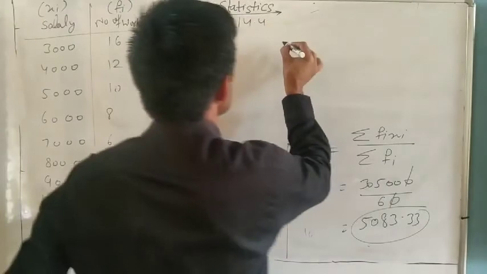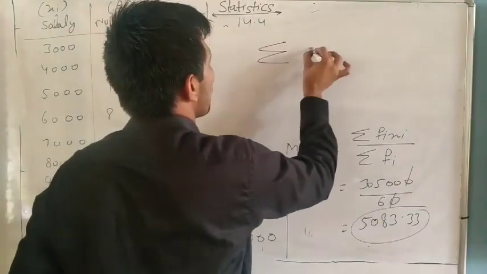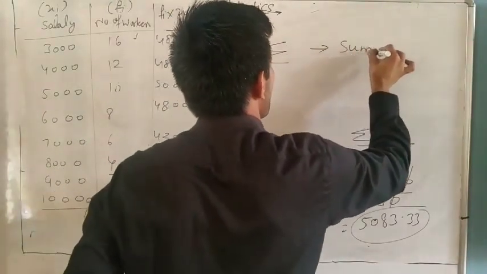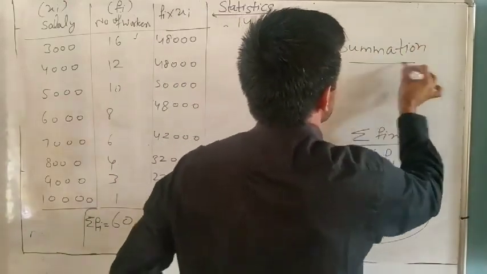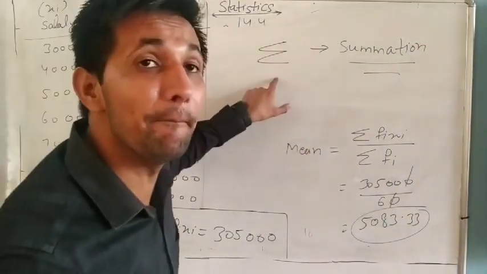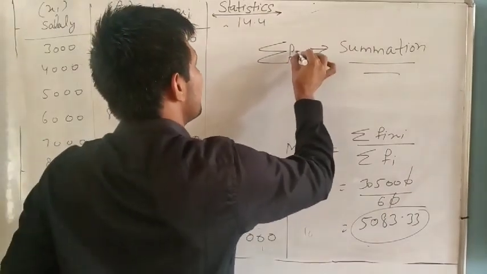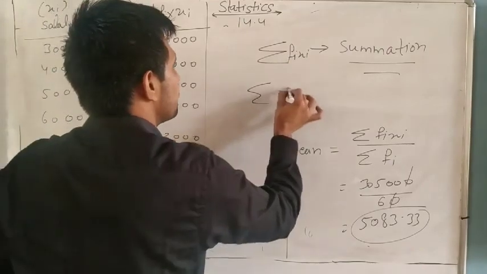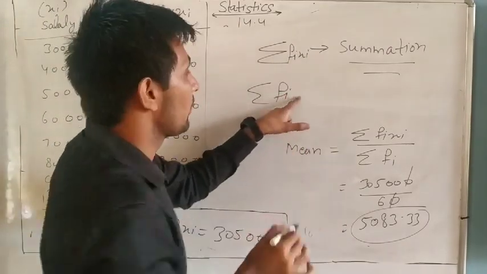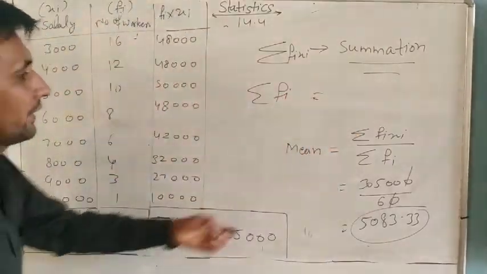This symbol is only the name of what we call it. It means summation. What do we call it? Summation. Summation means sum. Whose sum are we finding? fi and xi. So that's why I write sum of fi xi. And whose sum are we finding in the denominator? Sum of fi. And that is the mean.